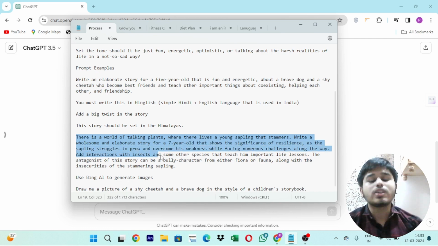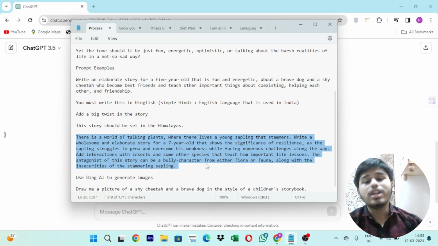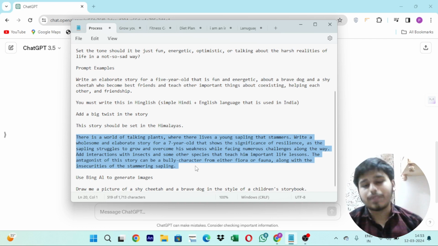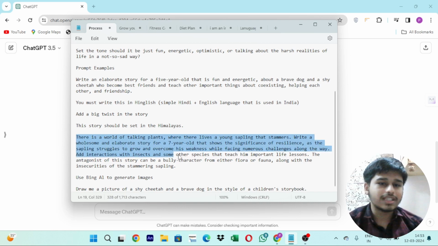Add interaction with insects and some other species that teaches him important life lessons. The antagonist of this story can be a bully character from either flora or fauna, along with the insecurities of the stammering sapling. Okay, that's it. Now let me copy this prompt and ask this to ChatGPT.